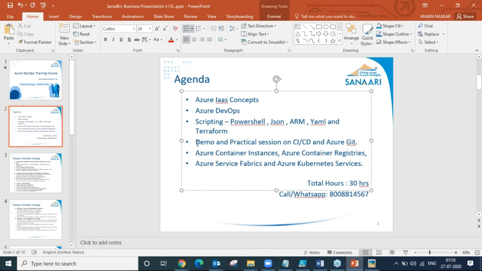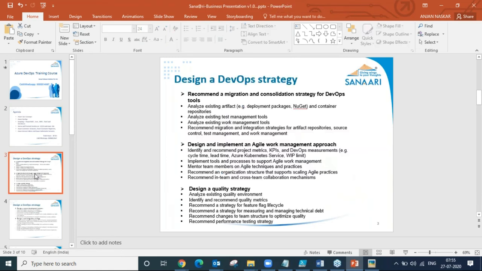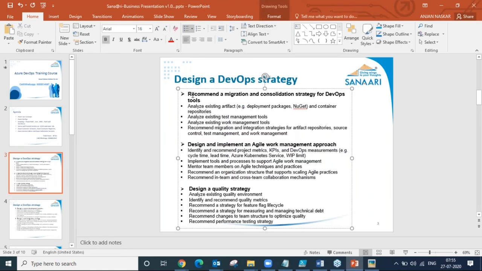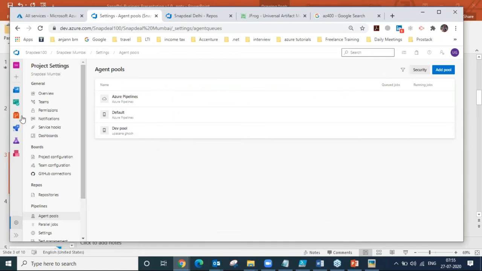Coming back to this, we will have all the practical sessions as lab sessions only. So these are the 4 things added for the containers. Now, starting with that, I will be going to the migration and consolidation strategies.